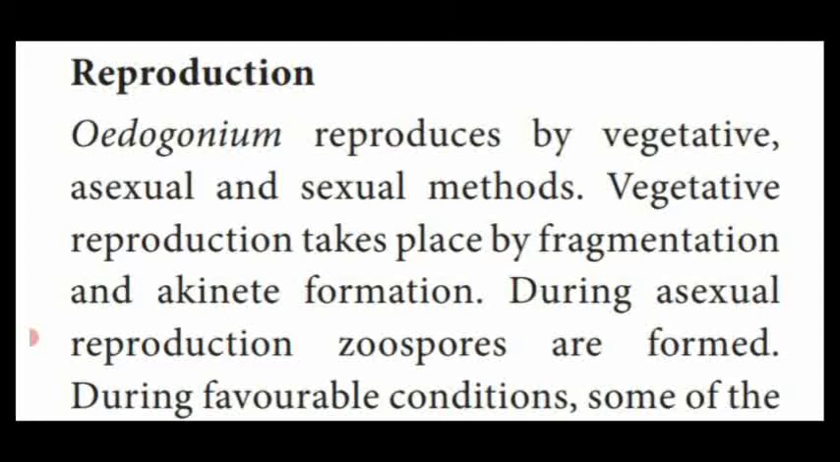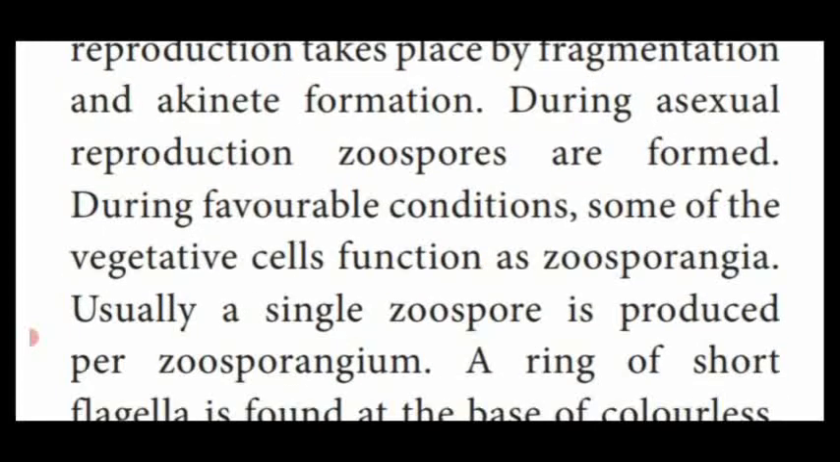Also, during unfavorable conditions, the content of one of the cells shrinks and produces a thick outer wall, which forms the akinete. During favorable conditions, the akinete develops into a new Oedogonium. Then there is asexual reproduction by the formation of zoospores.